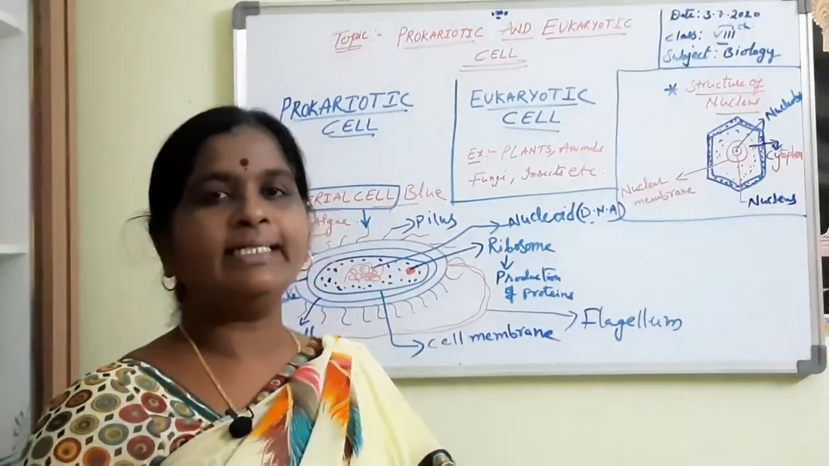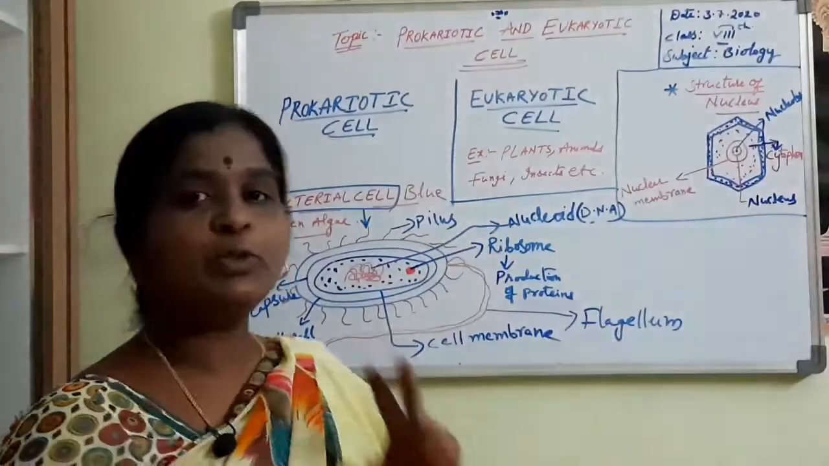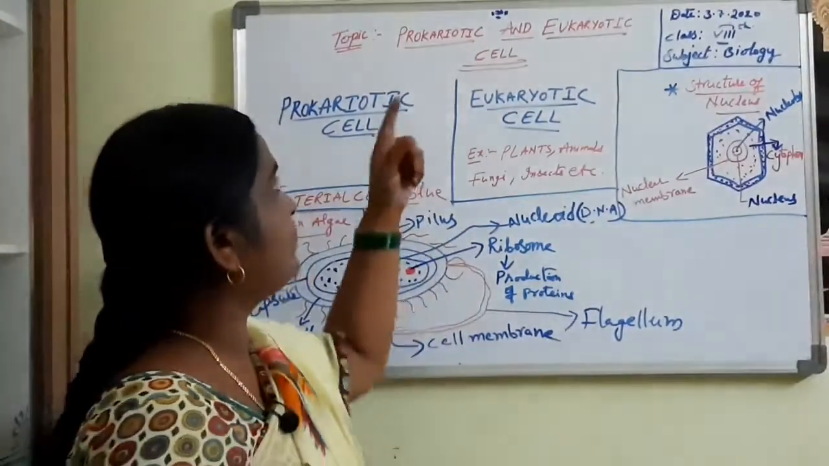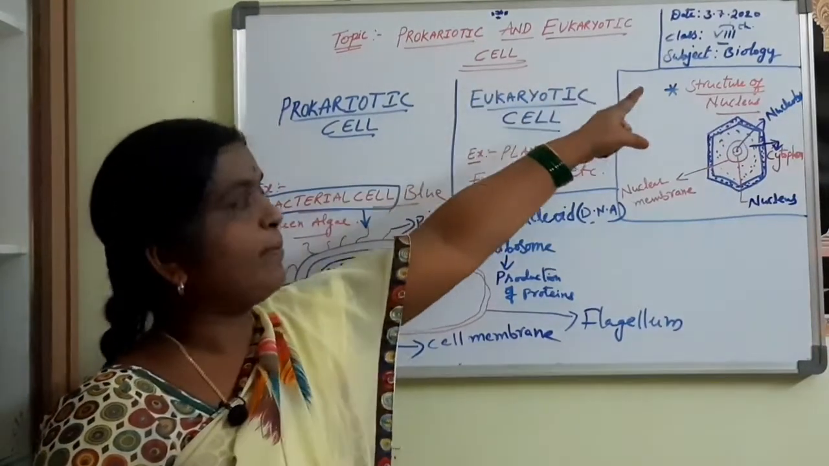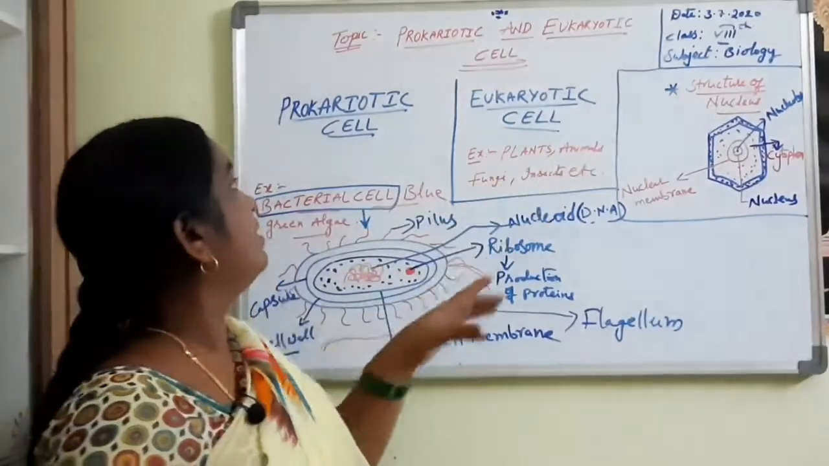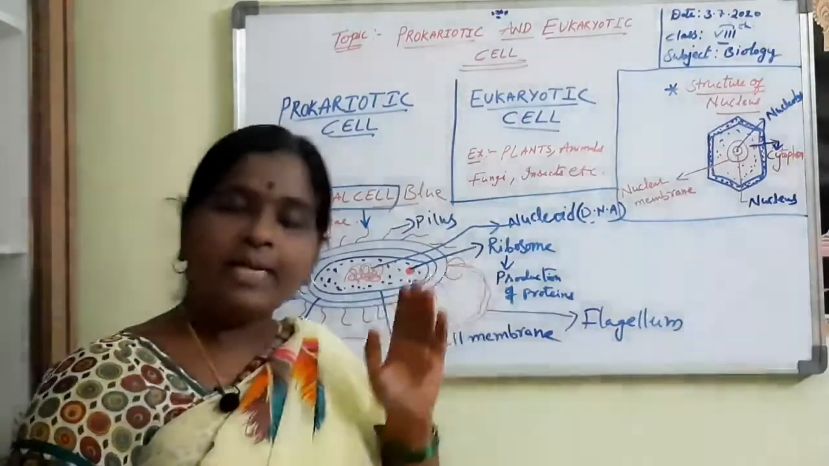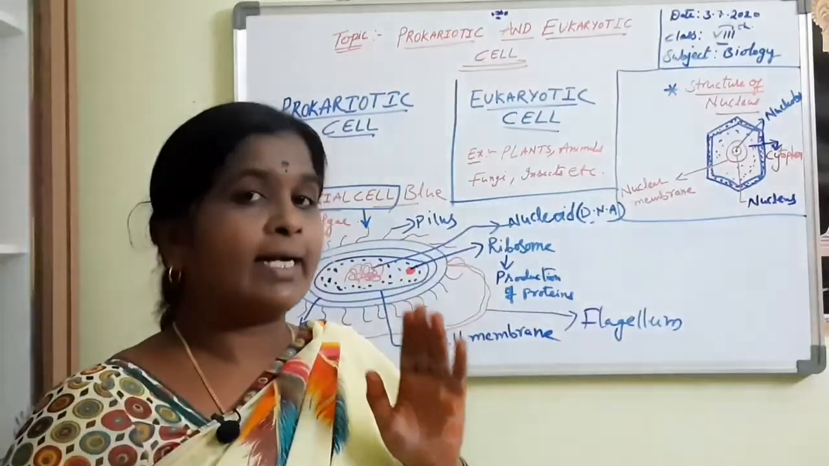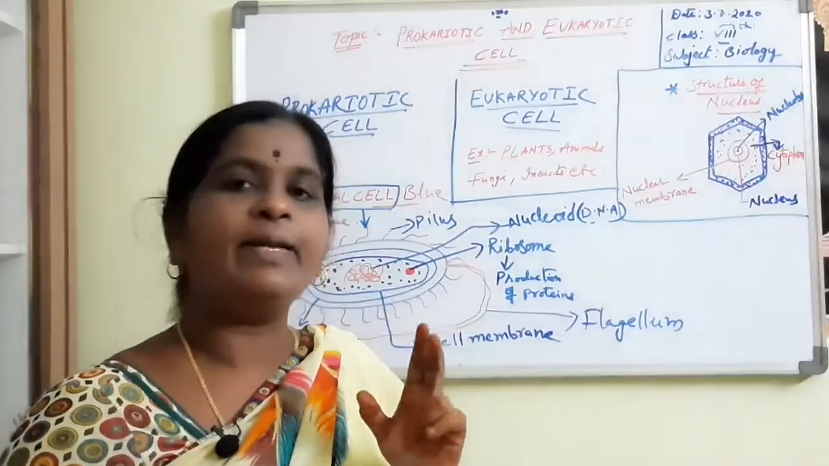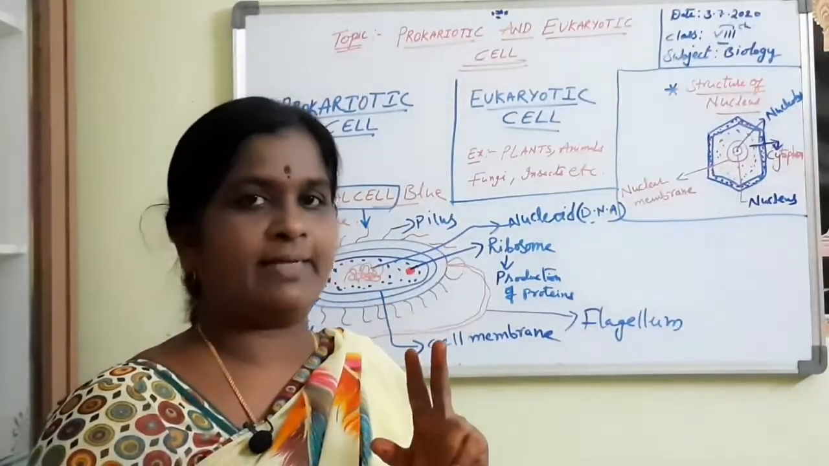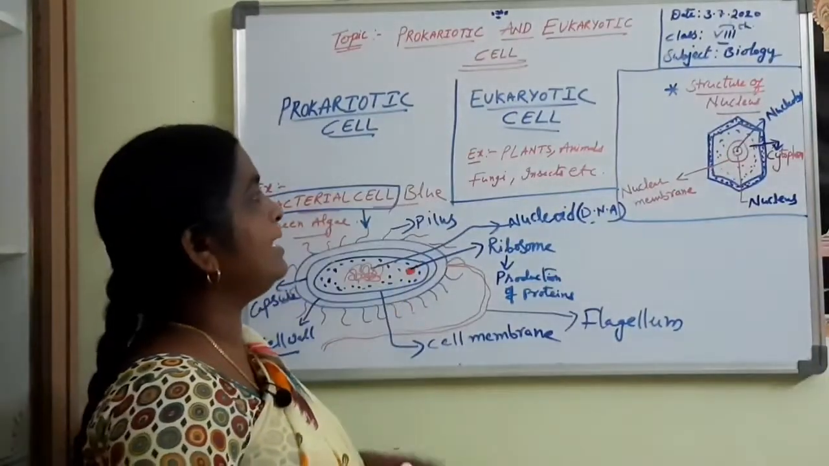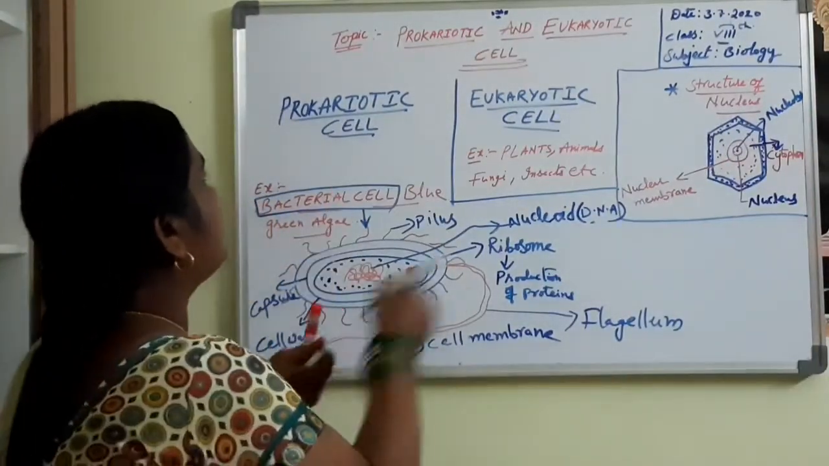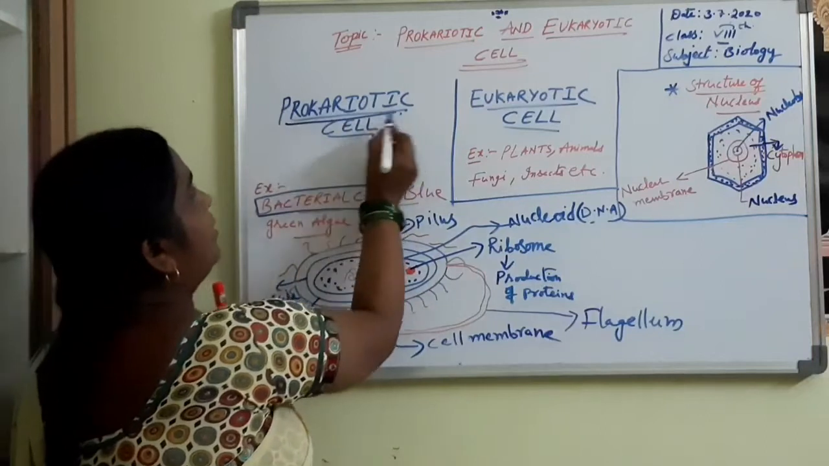Today we are going to learn about the two types of cells, that is prokaryotic and eukaryotic cell, from 8th standard. On the basis of nuclear organization, the cells have been classified into two types, that is prokaryotic cell and the eukaryotic cell. What is a prokaryotic cell?